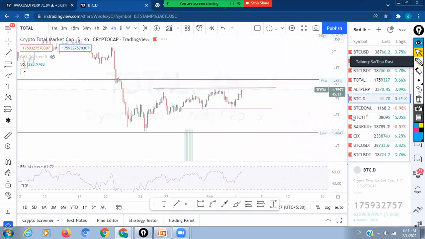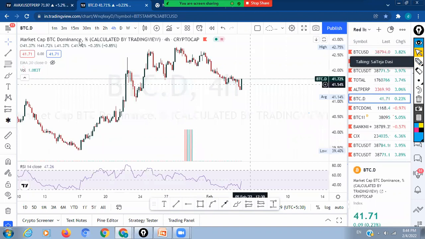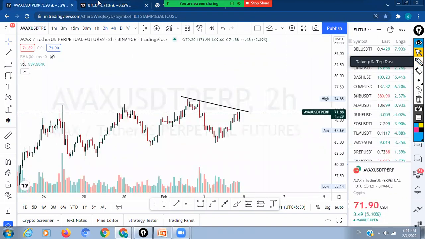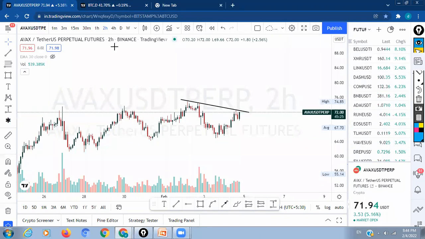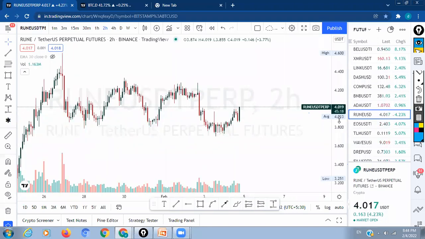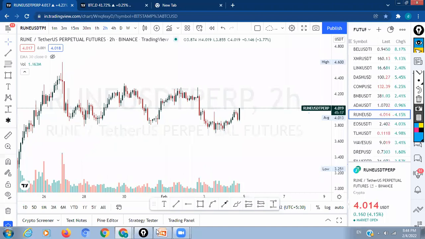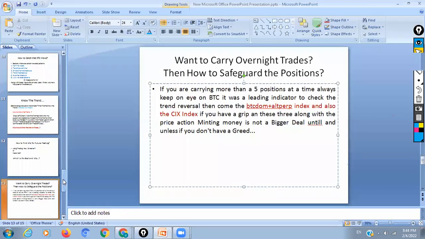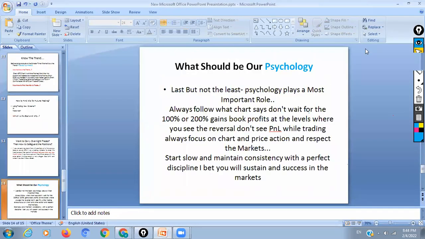And also BTC dominance, as I said, see here BTC dominance is increasing, and BTC is also increasing. So there we may see volatility in the market. I have sent one chart actually. These are the things I have been following all these days for successful trades, and what our psychology should be. Basically many people avoid these things.